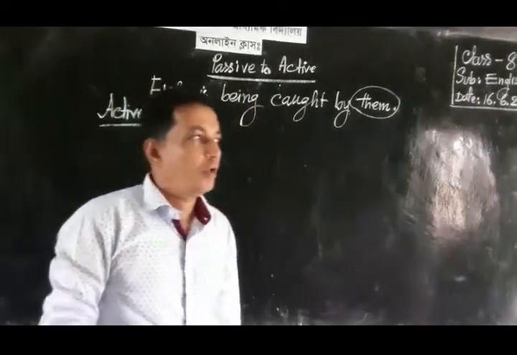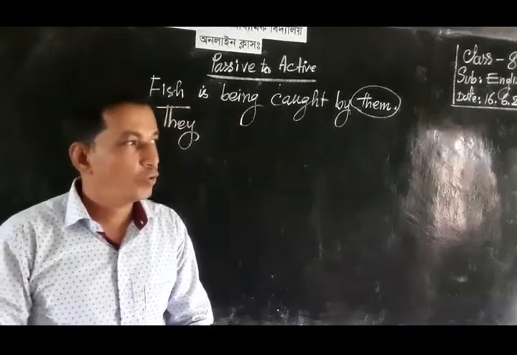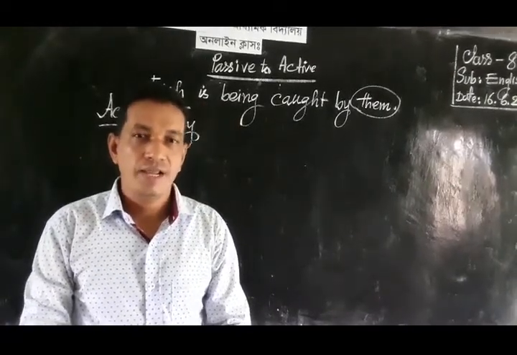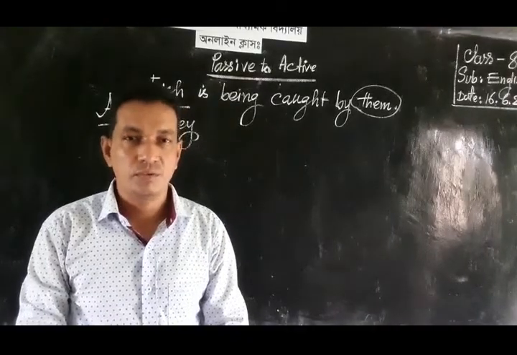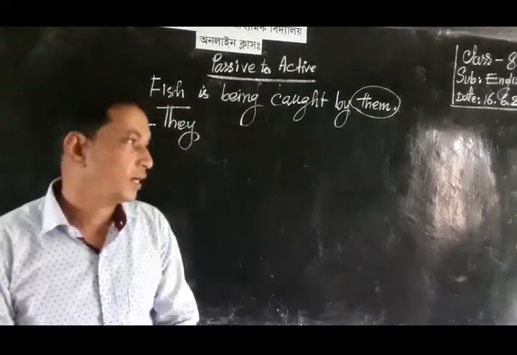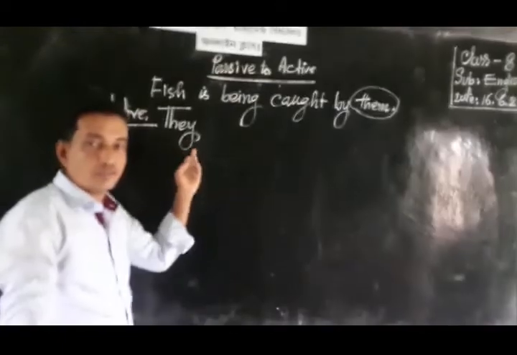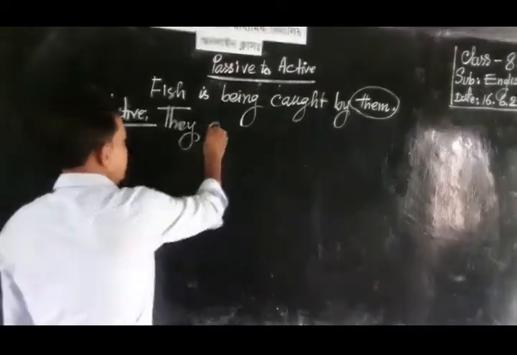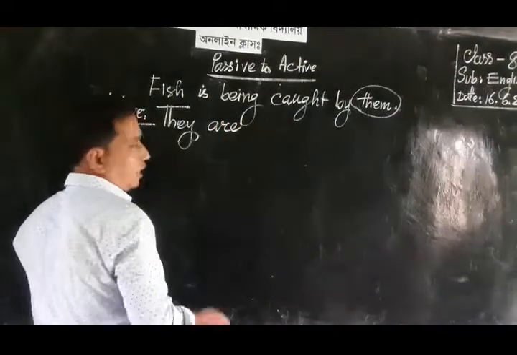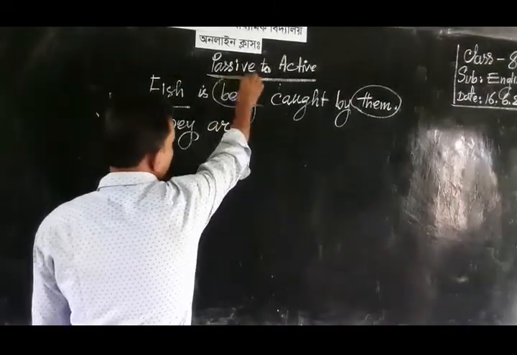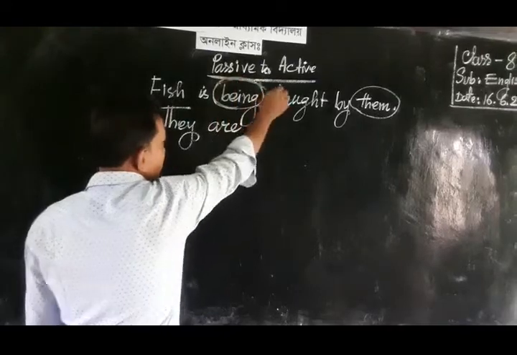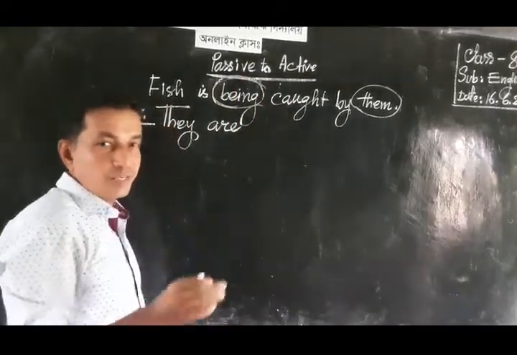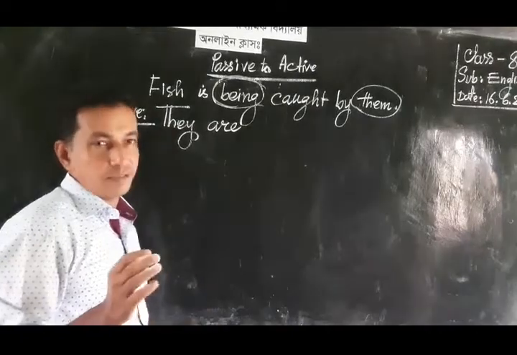Next, according to the rule of present continuous tense, we need am, is, are. They is plural, so it takes are. They are, and we must discard the extra auxiliary verb being.